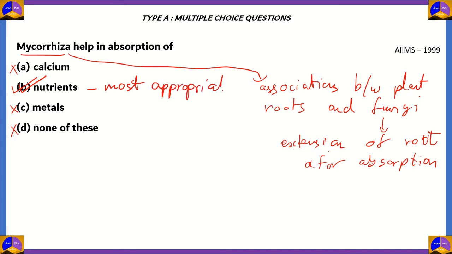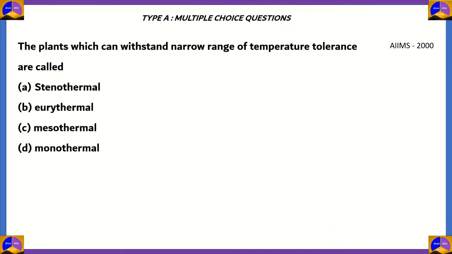So if you have some confusion with respect to which option is correct, then you should go for the second criteria, that is most appropriate. So according to the question, the most appropriate option is option B, nutrients. Mycorrhiza are association between plant roots and fungi. Fungi help in extension of root. That means it helps the root to absorb nutrients. Let's look at the next question.